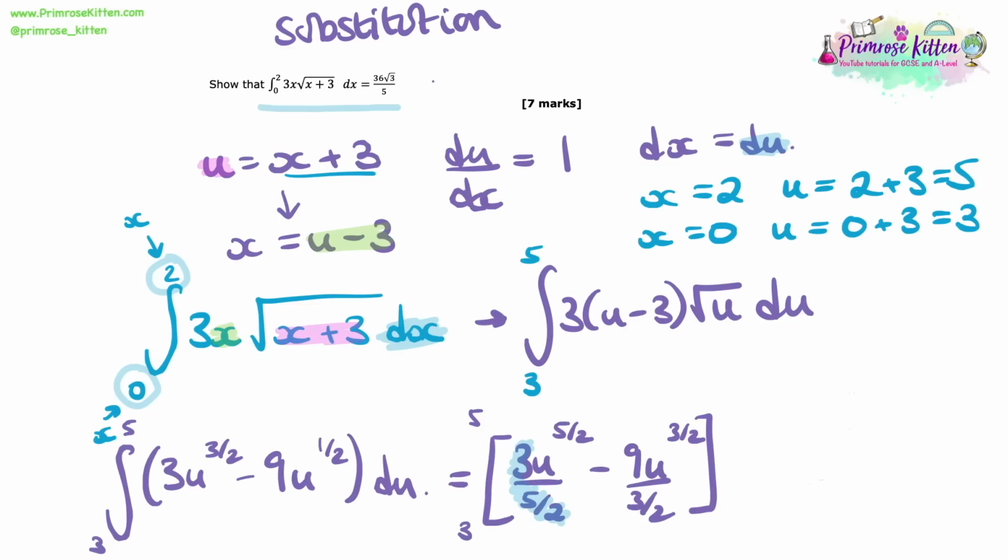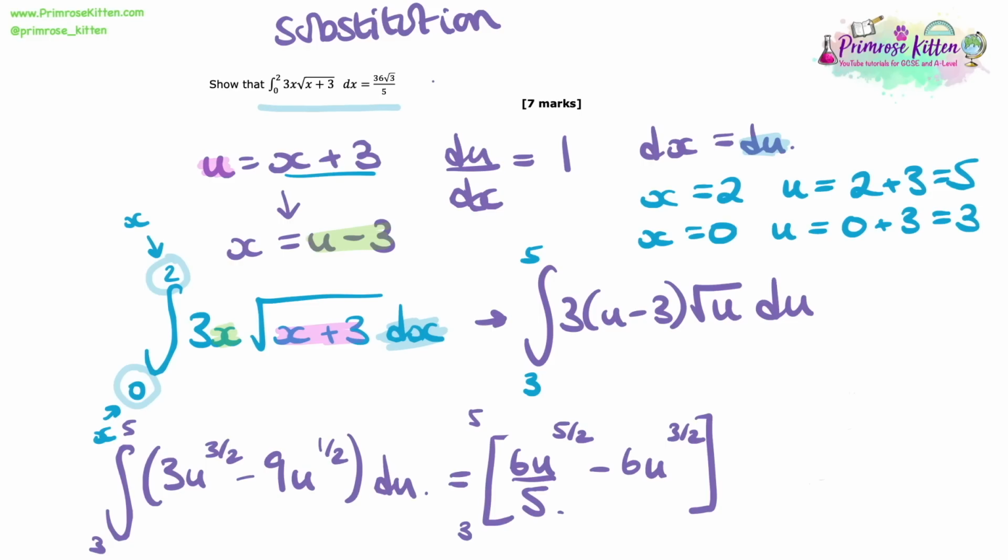Before we do that though, let's just simplify a little more. 3 over 5 over 2 ends up giving us just 6 over 5. So let's replace that with that just so it's a bit tidier. So here we've got 6u to the 5 over 2 over 5. And then the 9 over 3 over 2 ends up giving us just 6. By all means use your calculator to simplify that. Just don't put the u's in obviously, just do 9 over 3 over 2 and it will give it to you. No point getting muddled in your head.